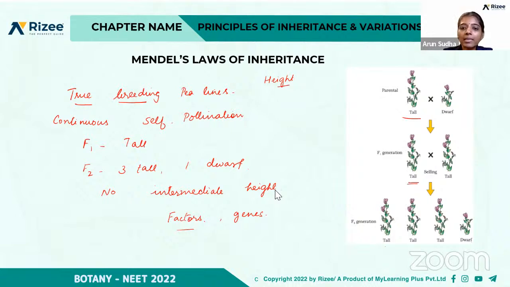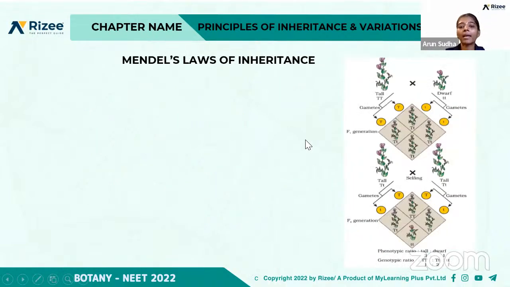So the next is, these were actually drawn in the form of a square that is called the Punnett square. So what is this Punnett square?